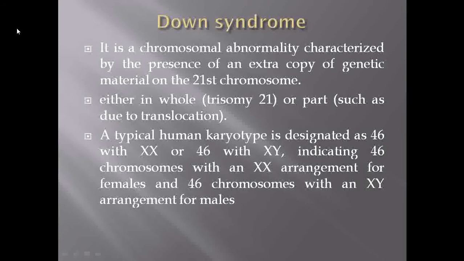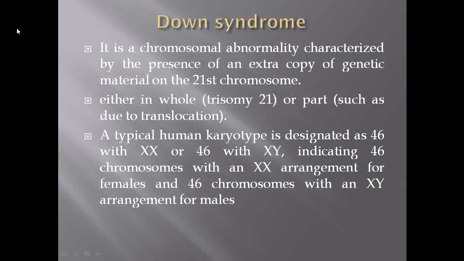Due to aneuploidy, the first syndrome that is caused is what we call Down syndrome. Down syndrome is a chromosomal abnormality due to an extra copy of genetic material. We all know that human beings are designated as 46 XX, which indicates the female, and 46 XY, which indicates the male.